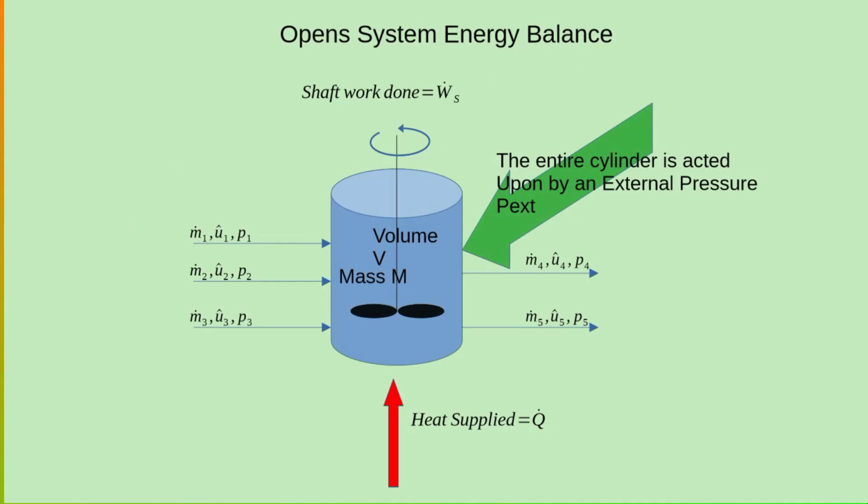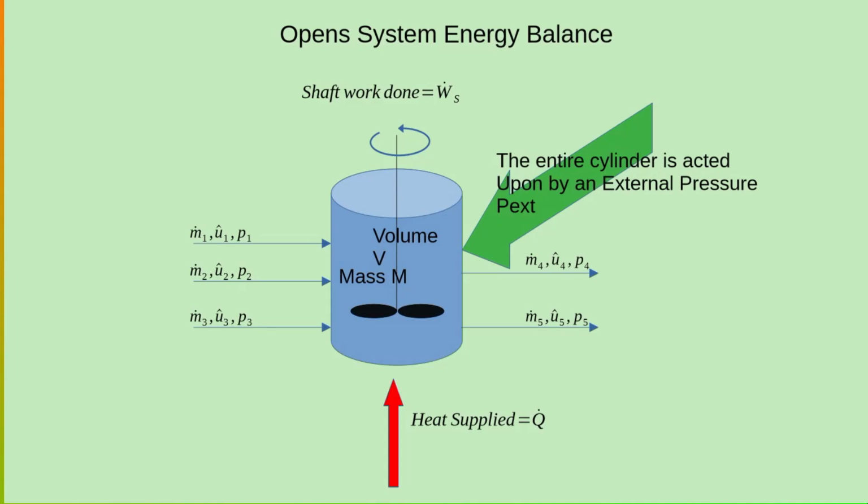Now, let's see what if we have an open system. As you can see on the slides, we have an open system. Streams 1, 2, and 3 enter this open system. Streams 4 and 5 leave this open system. To this open system, we give heat.